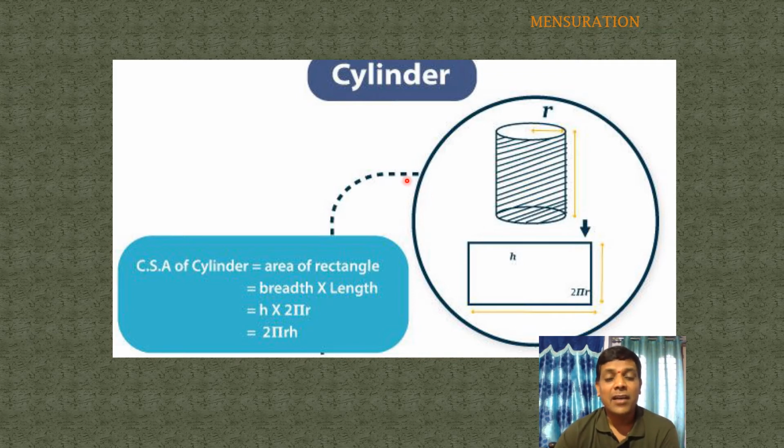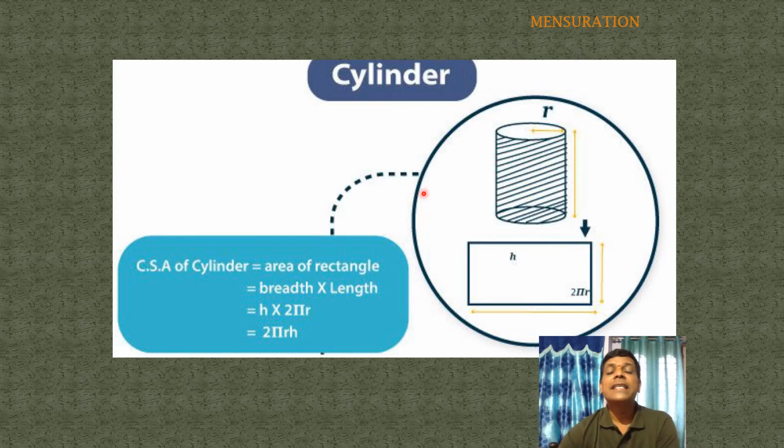CSA means curved surface area. Cube and cuboid contain lateral surface area because these two are bounded by line segments, but a cylinder is bounded by a curved face, so that is called curved surface area. Actually, LSA and CSA are both the same. If figures are formed by line segments, the area is called lateral surface area. If figures are formed by curved segments, the area is called CSA, curved surface area. A cylinder contains curved surface area, total surface area, and volume.